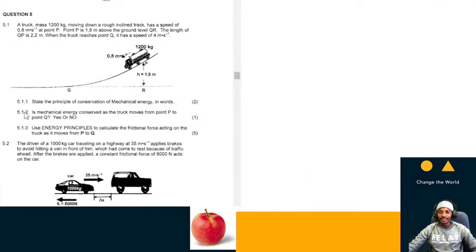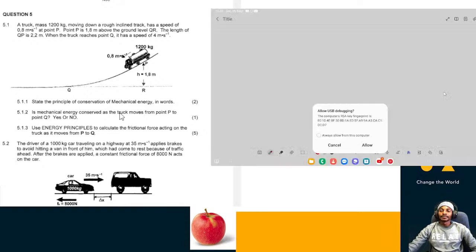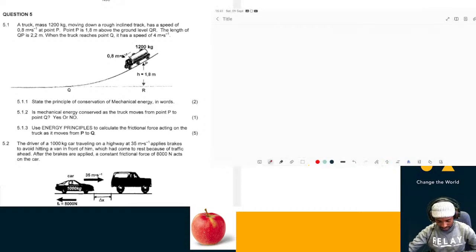All right, so the length of QP is 2.2 meters. I'm sorry, my screen disappeared, so I'm still trying to get it back. All right, it's back.